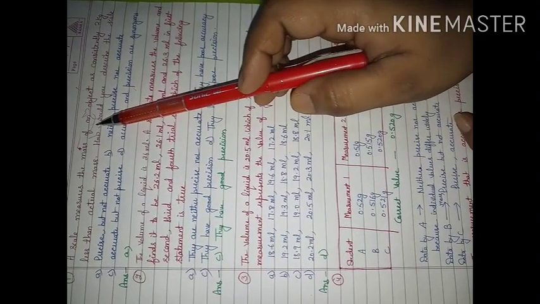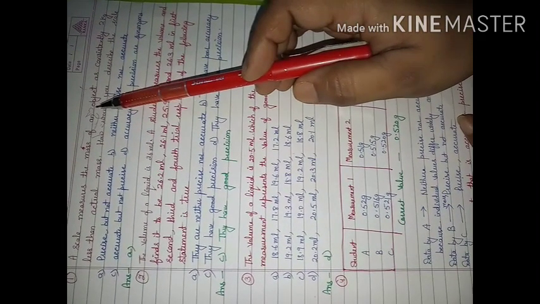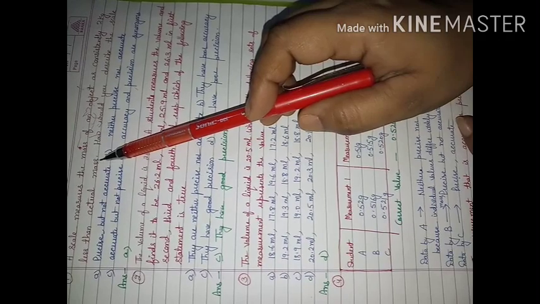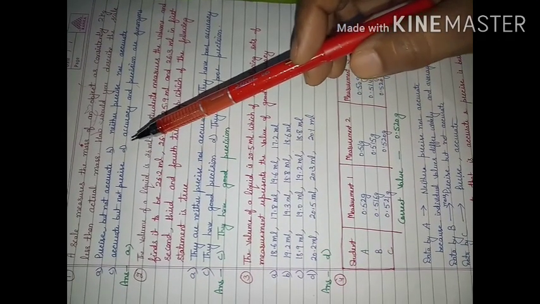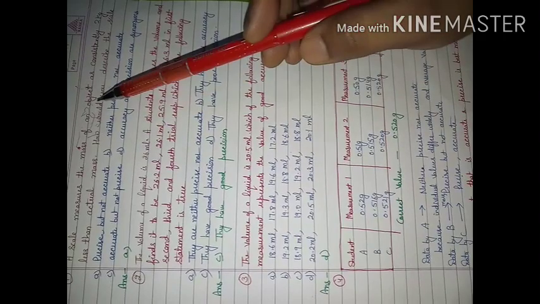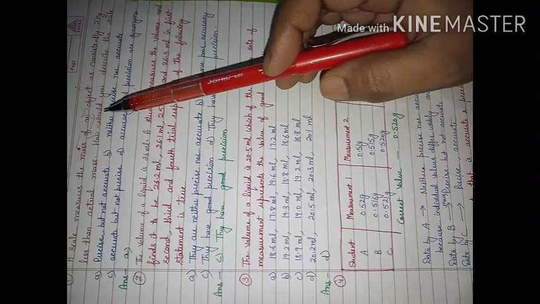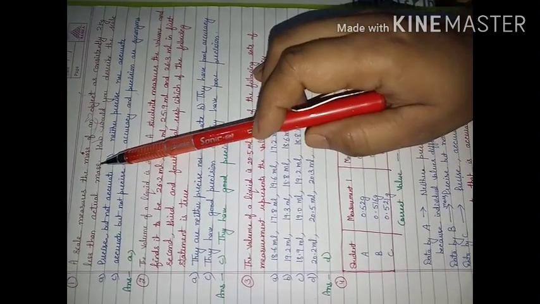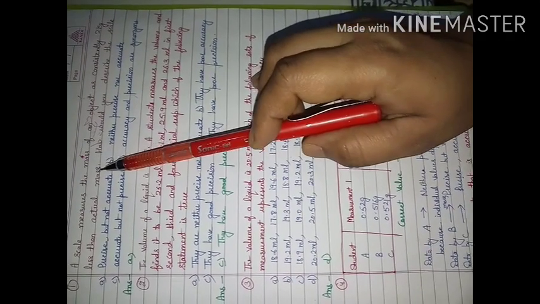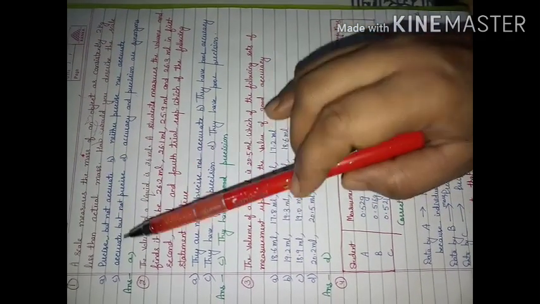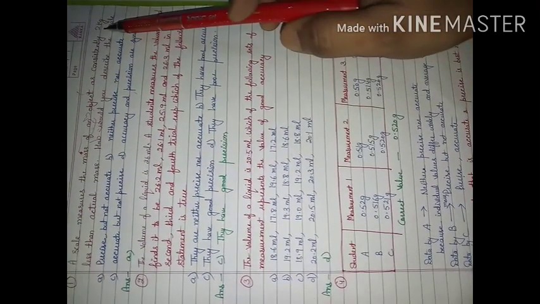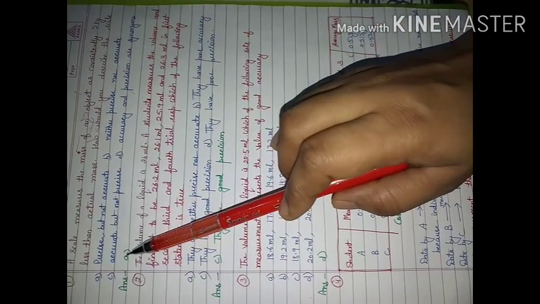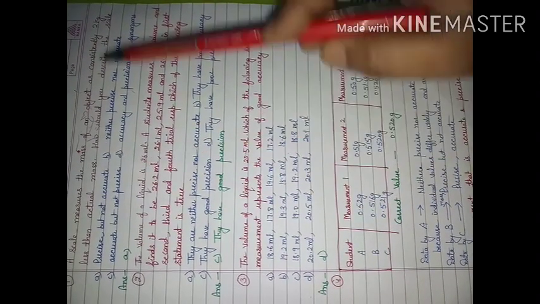See, in this case, every reading will be 2 kg less than the actual mass. So you can consider, if the same mass is measured again and again, every reading will be 2 kg less than the original mass. It means readings will be almost matching with each other. So readings are precise because readings are close to each other, but with actual value they have difference. So accuracy will not be there, but precision will be there. So we will consider it is precise but not accurate.